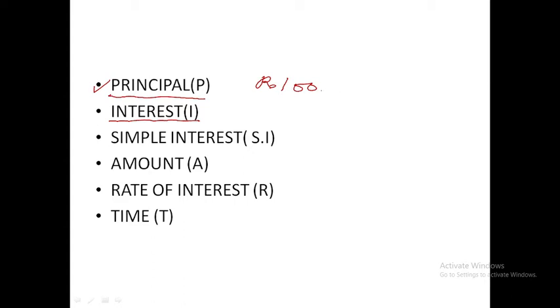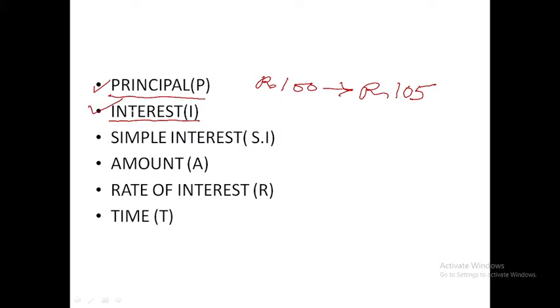And you paid after 1 year rupees 105. So 5 rupees extra you are paying after 1 year. That extra amount that you are paying for borrowing rupees 100 and paying it after 1 year, that rupees 5 is called interest.